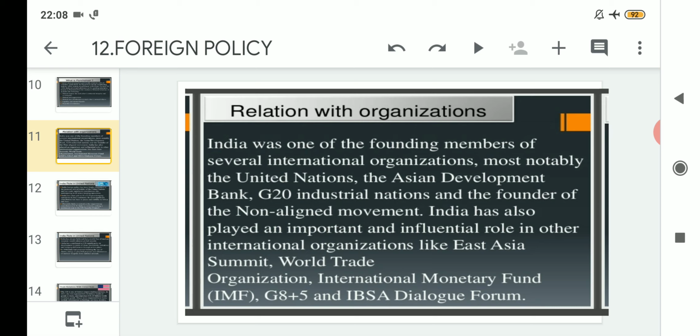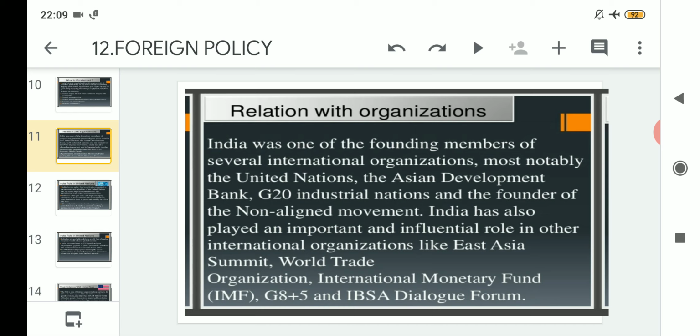As we can see, India has maintained good relations with the United Nations, then the Asian Development Bank, also known as ADB, then the G20 industrial nations, that means all the countries included in G20, and the founder of the non-aligned movement also.